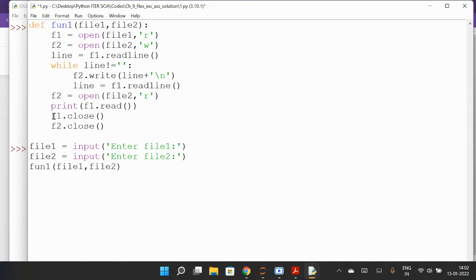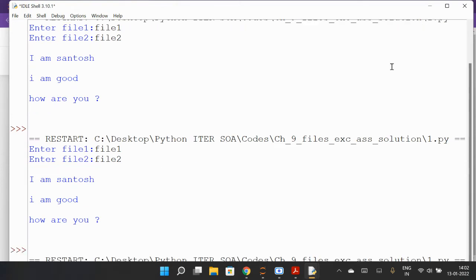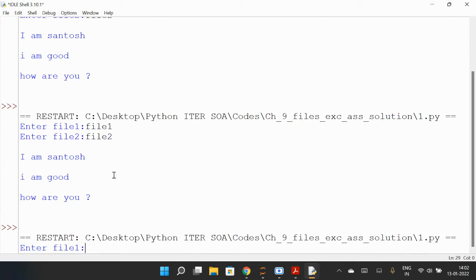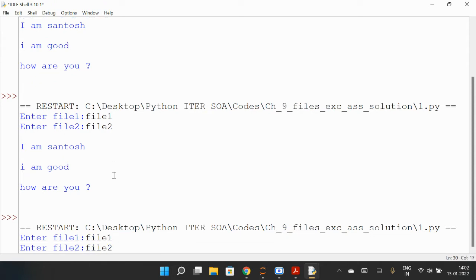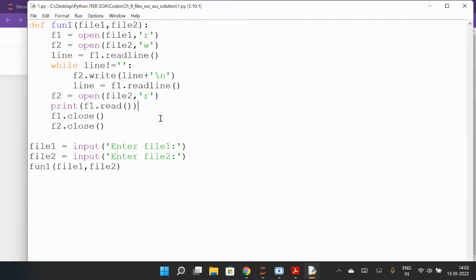It is printing once only. I have also noticed it is printing once only. Okay, so it is not entering anything, because here we have opened only file 2, right? Previously we had opened F1 also. Yes, but I think here we did readlines.